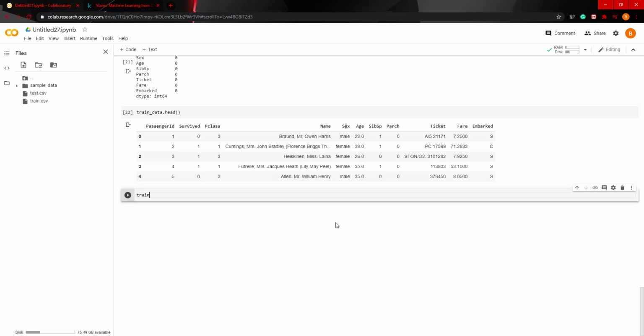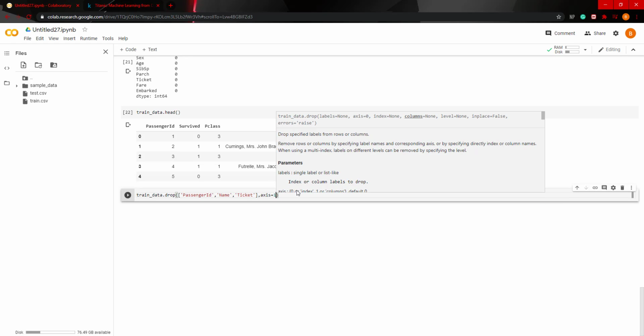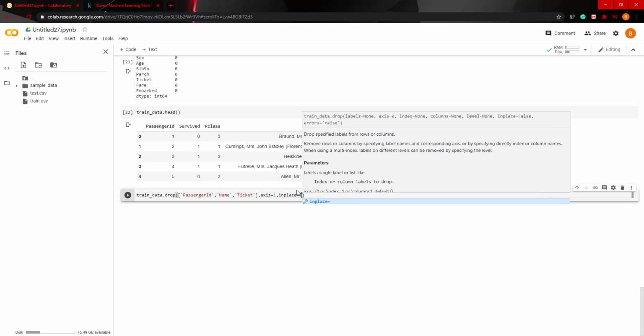So what we're going to do is train data dot drop, pass it a list of the columns that we want to drop, and we'll put passenger ID. We're also going to drop name. We're going to drop ticket and axis equals 1, in place equals true.